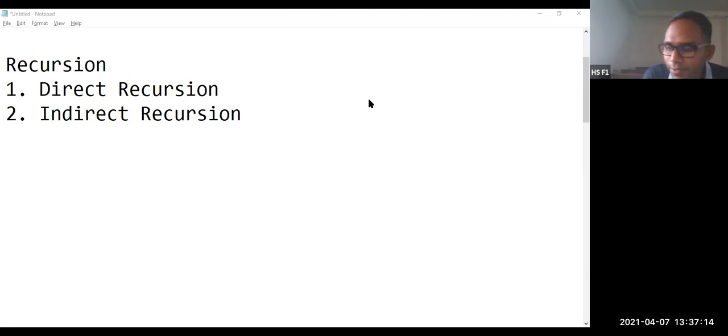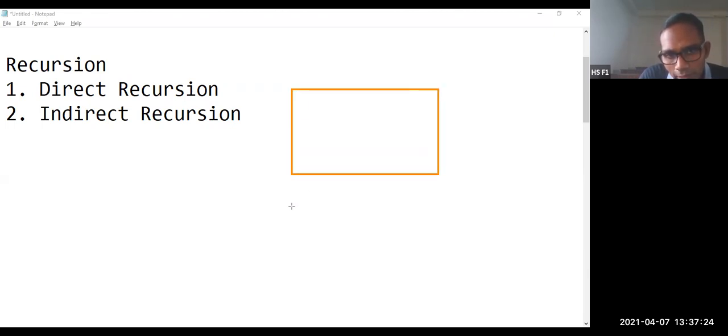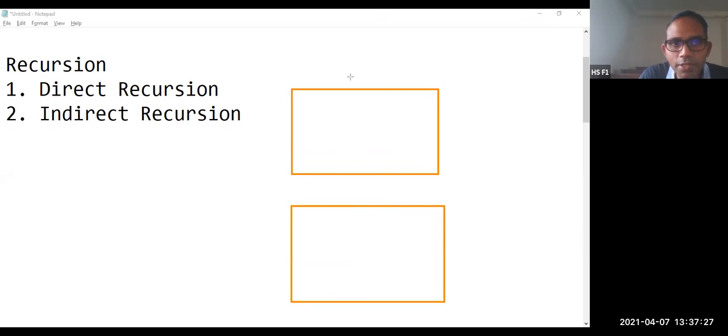Means we are having a function call. For example, suppose we are having the memory allocated for one function and we are having one more function called fun. Suppose this is one function that is available in our program and we are having one more function called main.